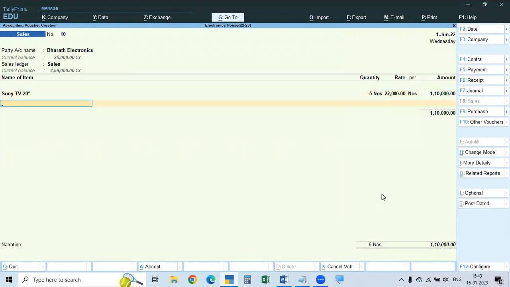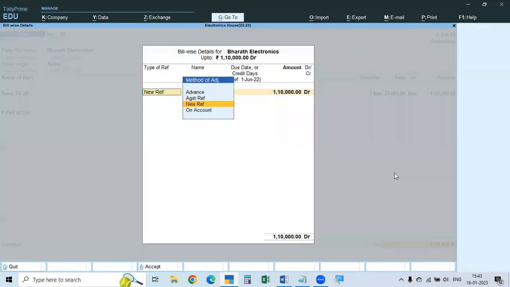Now if you click to the end, there is no other item. On the total amount, it will ask you the BillWise details for Bharat Electronics. Here it is a new reference because we are preparing the invoice. By default it shows new reference selected, but we should not go with this. First we have to adjust our advance, then only the balance will be the new reference. So we have to go to against reference.